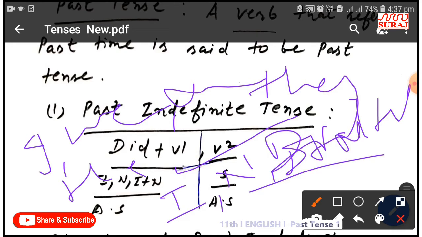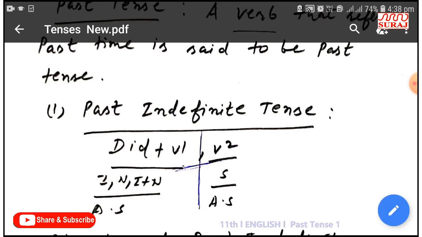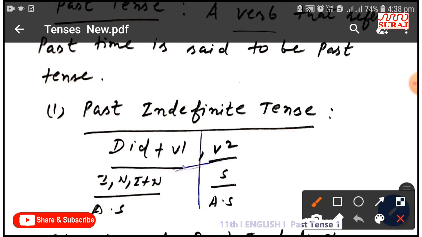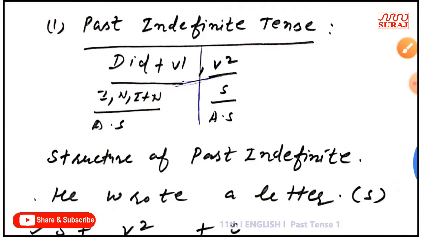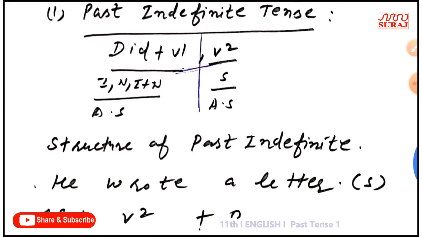In that case you will have to write did plus first form. In simple sentences with all subjects you can use the second form of verb. These are the helping verbs of past indefinite tense.